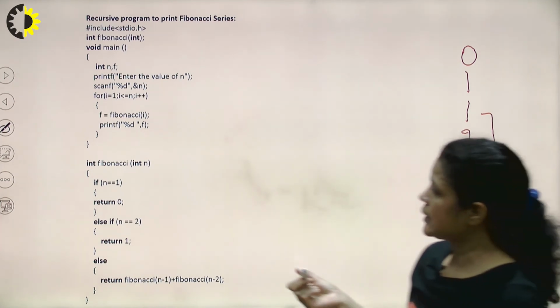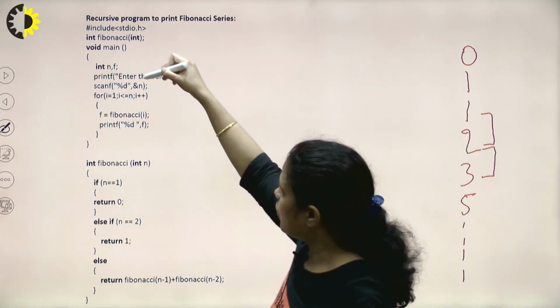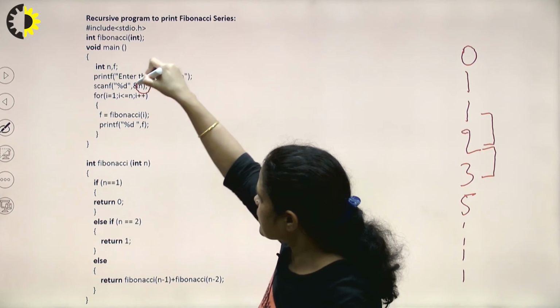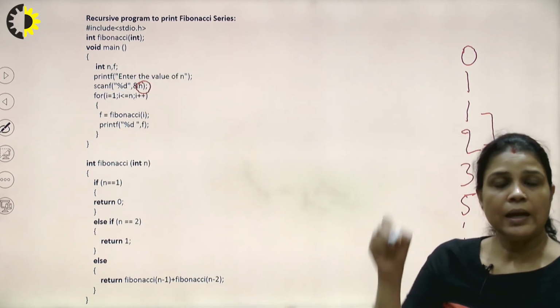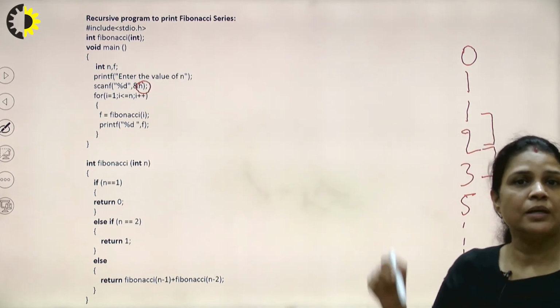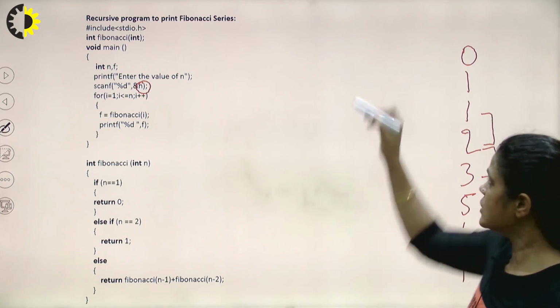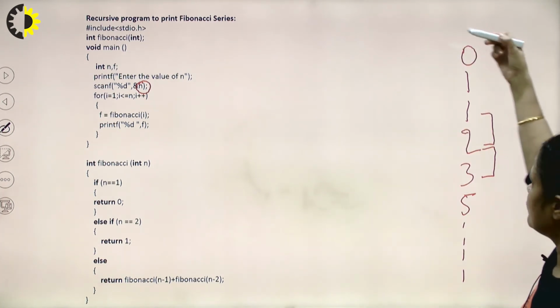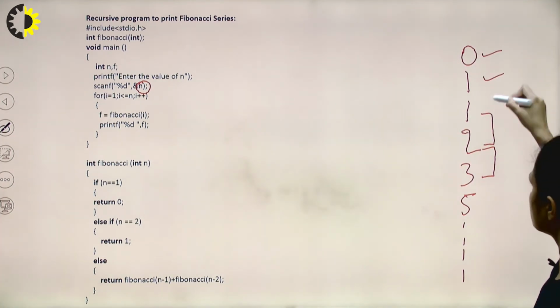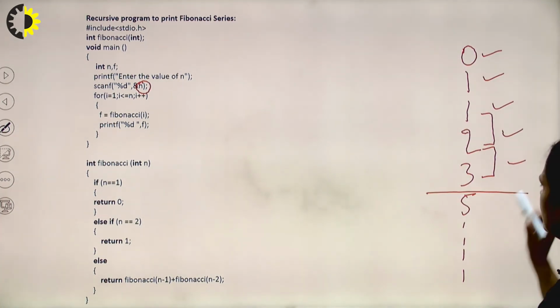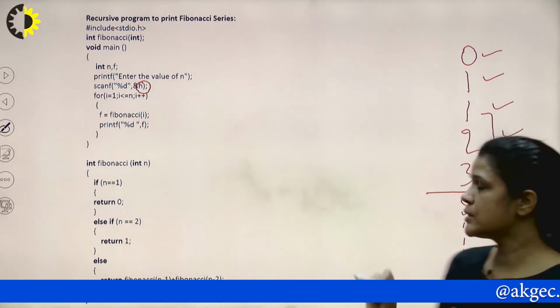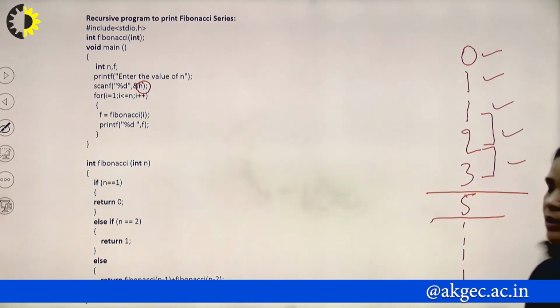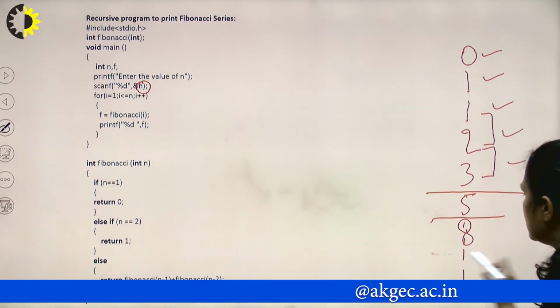Here n is a variable, and n terms will be printed on the screen. Let's suppose n is equal to 5, it means 5 terms will be printed on the screen, 1, 2, 3, 4, 5 till here. If n is 6, till here it will be printed. If n is 7, till here will be printed, right?